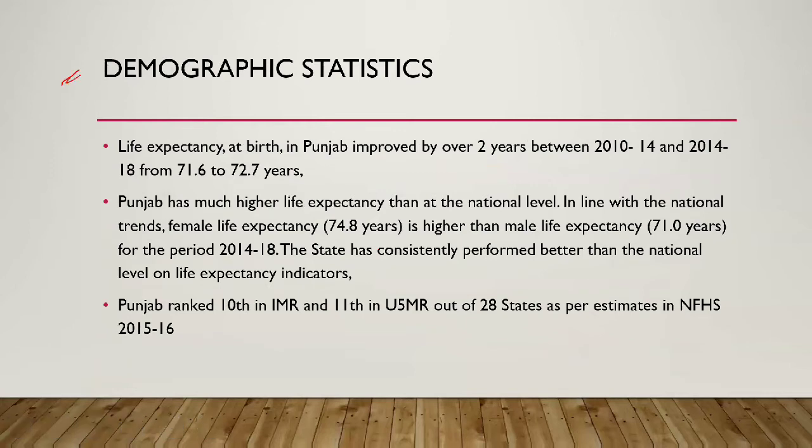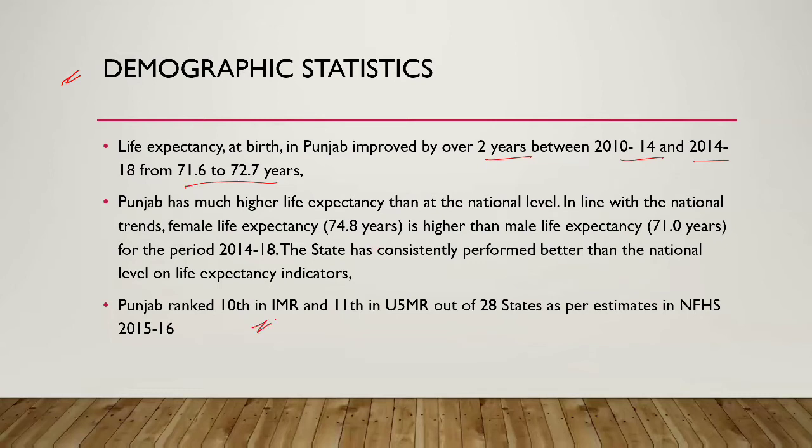Demographic statistics: life expectancy at birth in Punjab improved by over 2 years between 2010-14 and 2014-18, from 71.6 to 72.7 years. Punjab has a much higher life expectancy than the national level. National trends: female life expectancy is 74.8 years, which is higher than the male life expectancy at 71 years. The state has consistently performed better than the national levels.